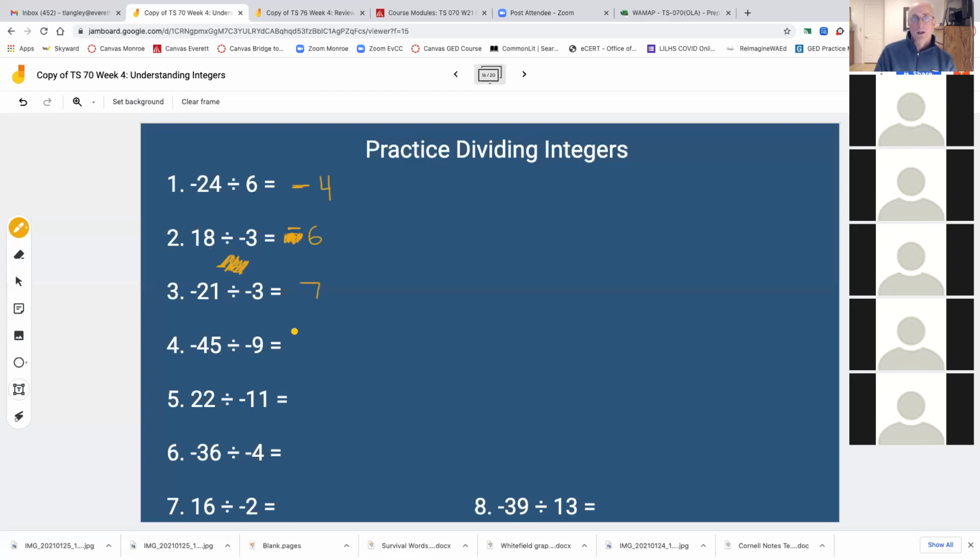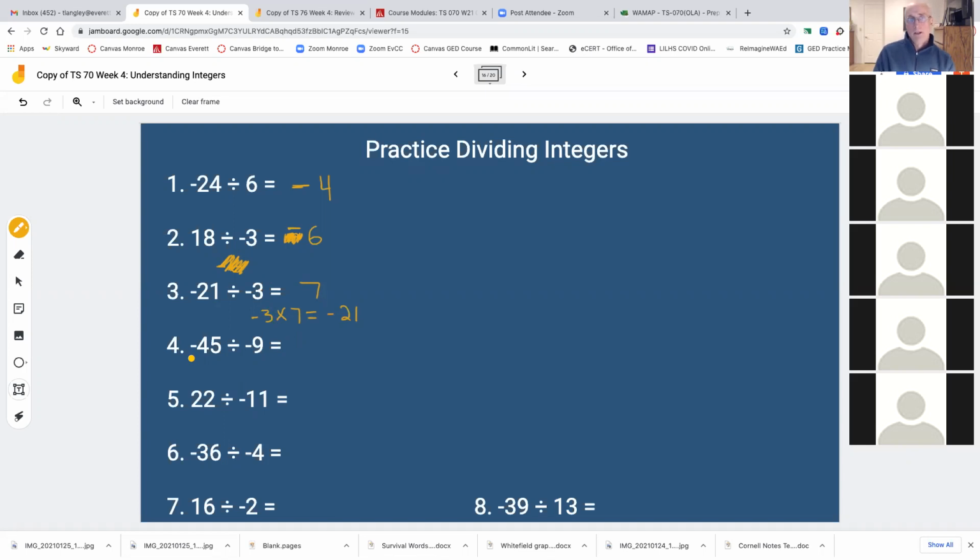Now, if I think about it logically, a -3 times a positive 7 would give me a -21. So sure enough, that's the right answer. It looks like my rule is true: when we multiply and divide integers that have opposite signs, that's when we get the negative number.